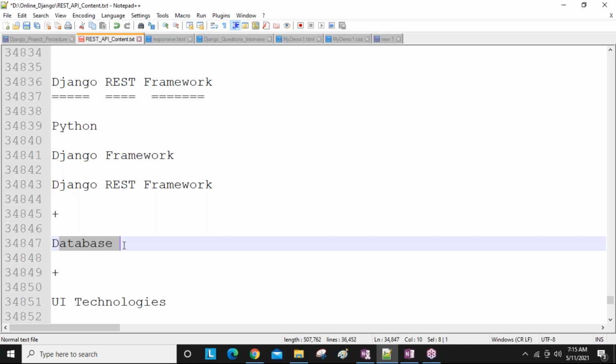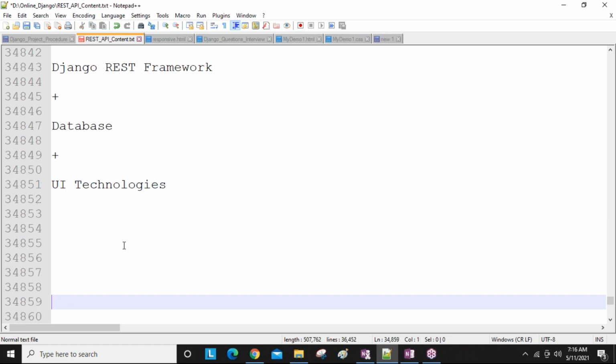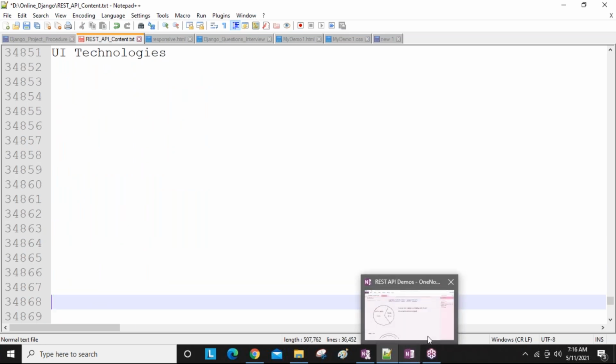They ask, do you know about MongoDB? If you say yes, then they ask some questions. If you say no, then they are not satisfied. That's why we are planning to discuss MongoDB here also, guys. Got it? Next, using only Python and Django, we are able to develop only 70% of the code.